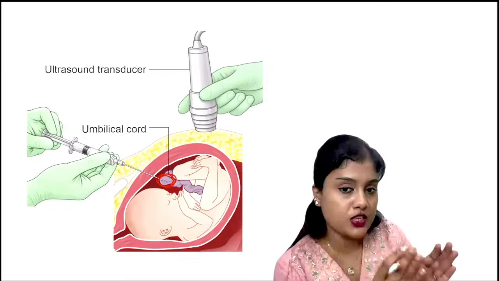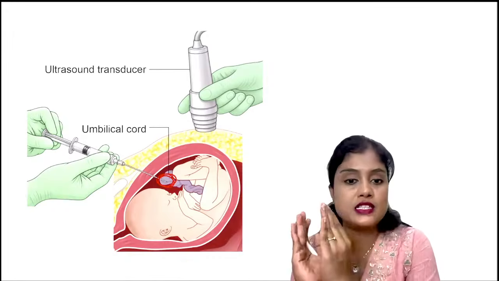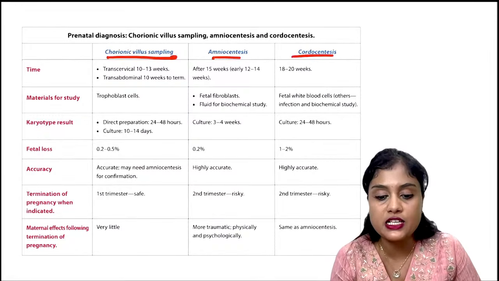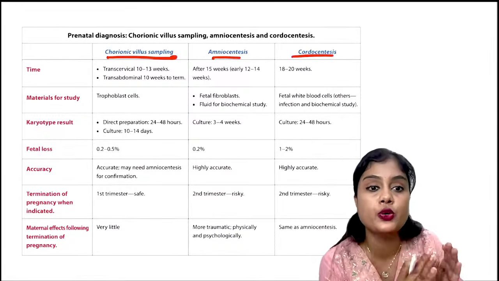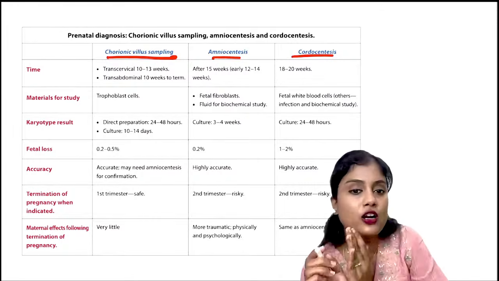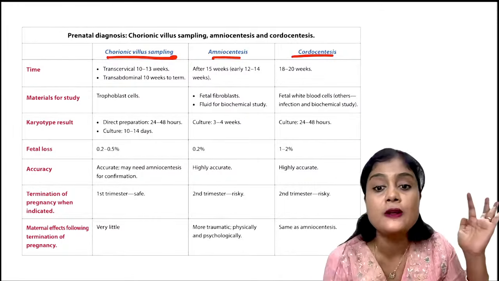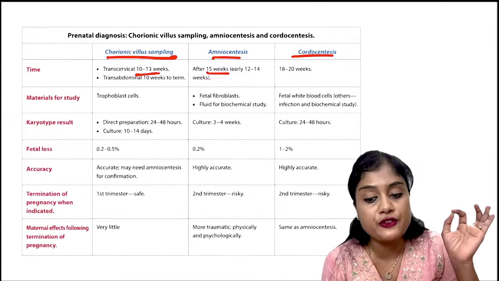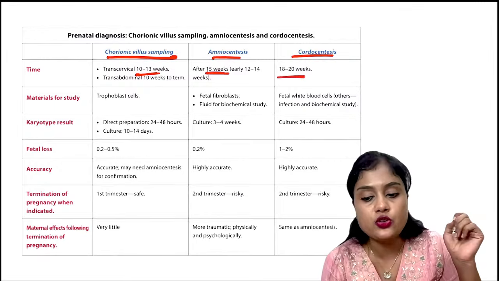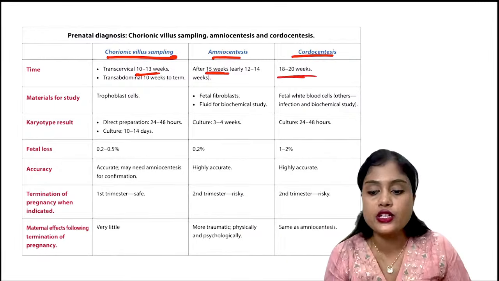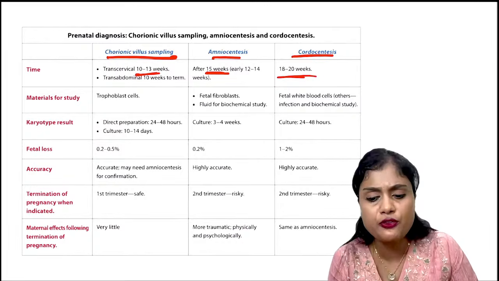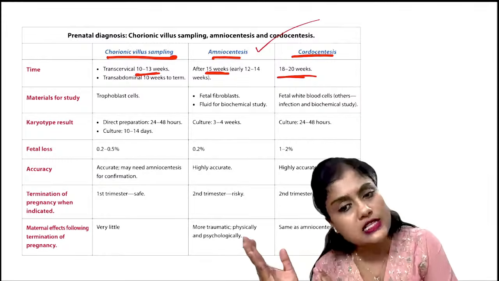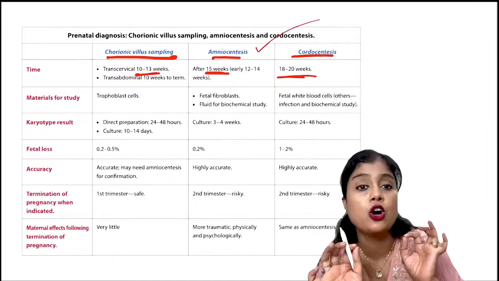So now you know what is chorionic villus sampling, what is amniocentesis, what is chordocentesis. Now let us see when do we do each. First we do chorionic villus sampling. I have shown it in the same order, so you'll remember well. In early gestation, from 10 to 13 weeks, we can do CVS, then from 15 weeks amniocentesis, and from 18 to 20 weeks and later, chordocentesis. Amniotic fluid usually starts by 15, 16 weeks, so that is when we start. You can do amniocentesis even till term. The same way with chordocentesis.